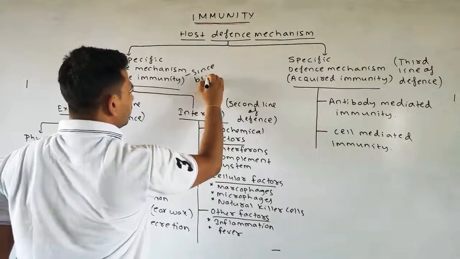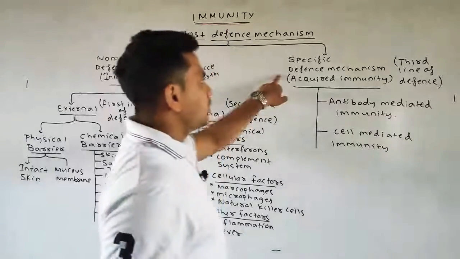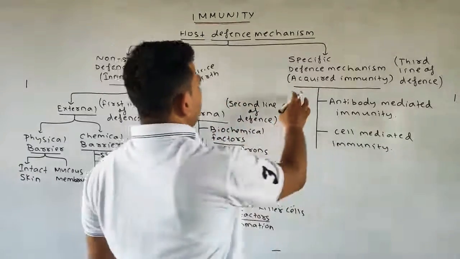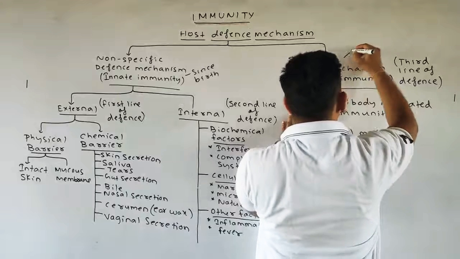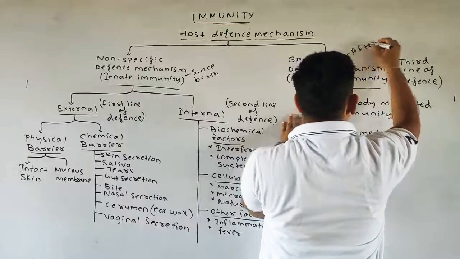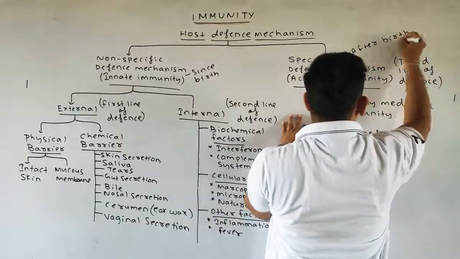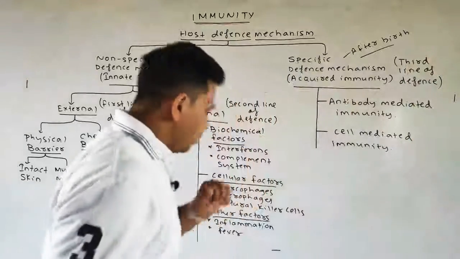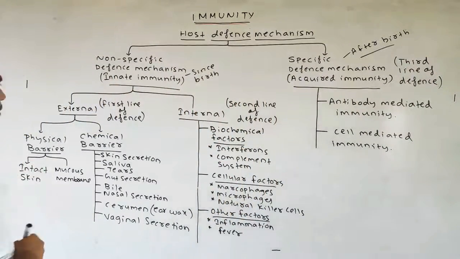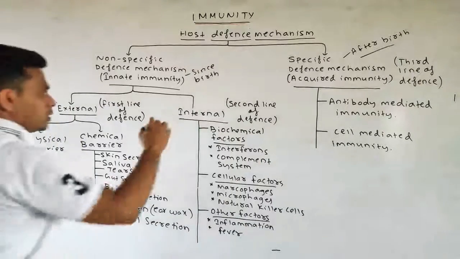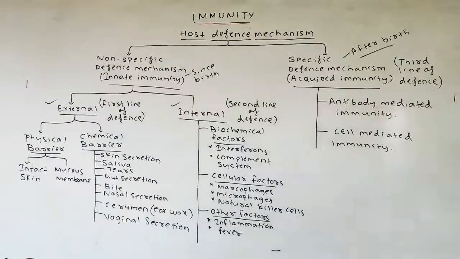Whereas this acquired immunity is present after the birth. In this case, it is present after the birth. Okay. Further, the innate immunity is divided into two types. One is your external one, the other one is your internal innate immunity.